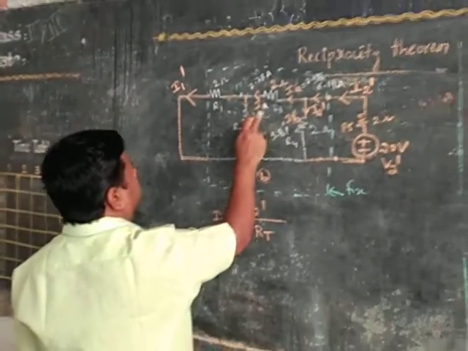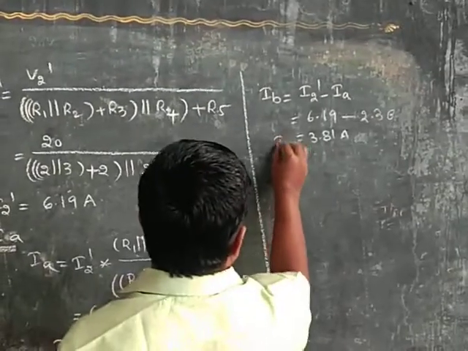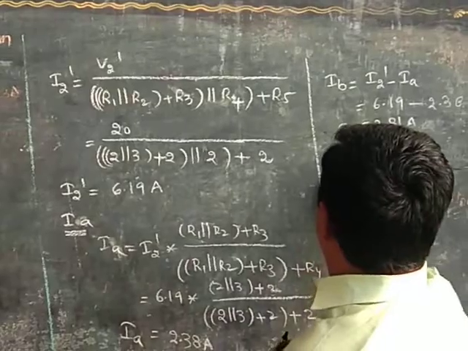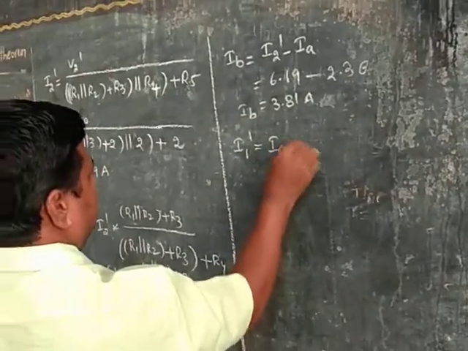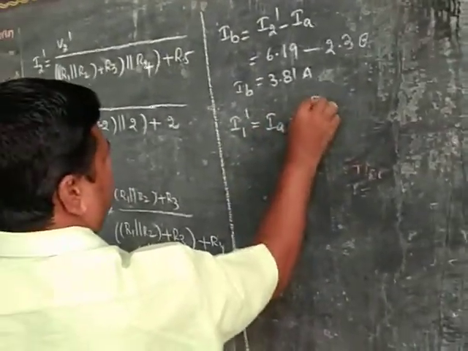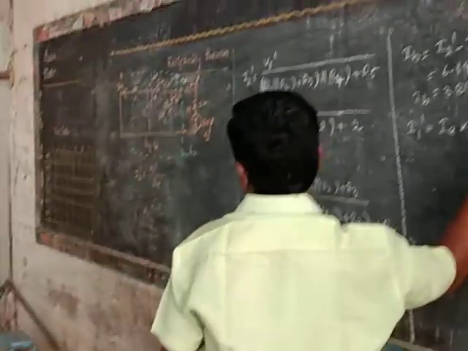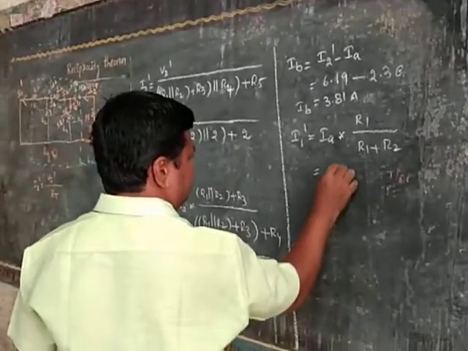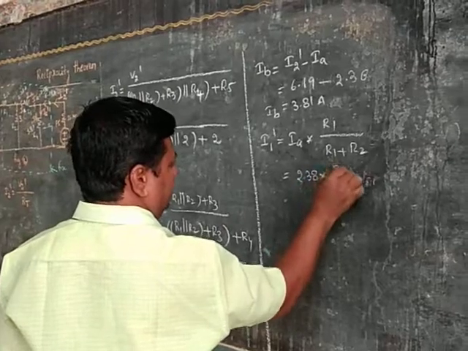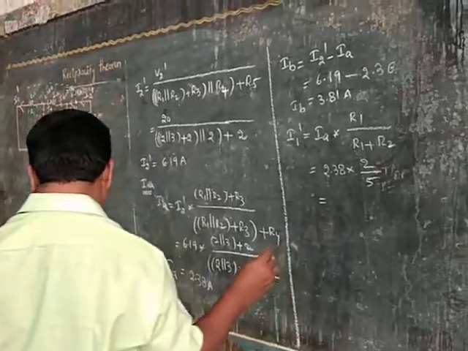Once you know the IA current, find out I1 dash current. Apply the current divide rule. I1 dash is IA into the opposite resistor R1 by the total resistor R1 plus R2. That is equal to IA, 2.38, into 2 by 5, which is equal to 1.43.